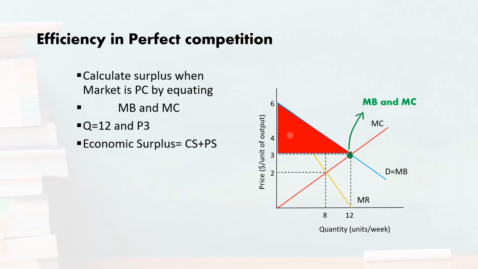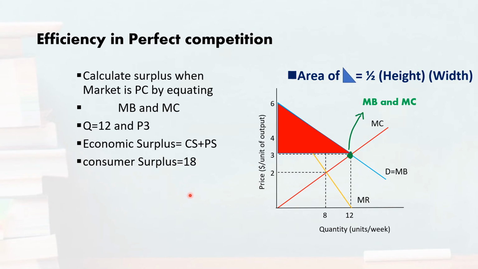And you know that the area of this triangle is equal to half the height times the width of this triangle. 6 minus 3, that is 3, multiplied by 12 and divided by 2, gives you an amount of 18. So consumers are getting a benefit equal to $18 by trading 12 units at a price of 3.